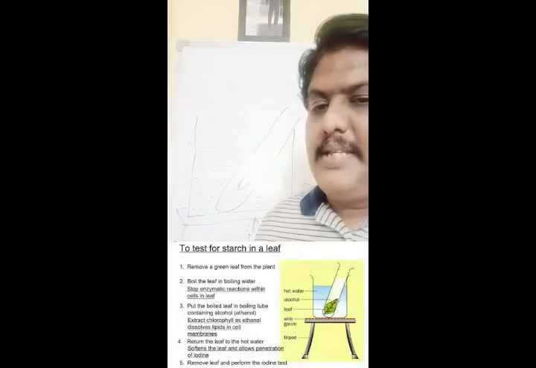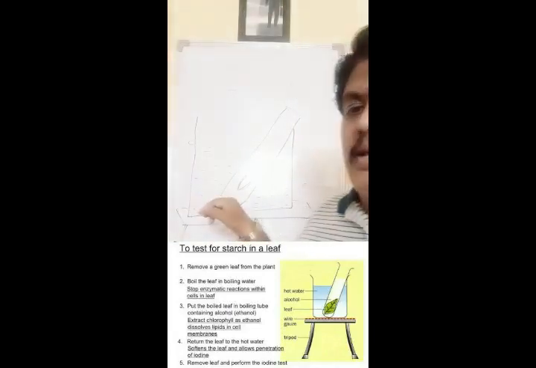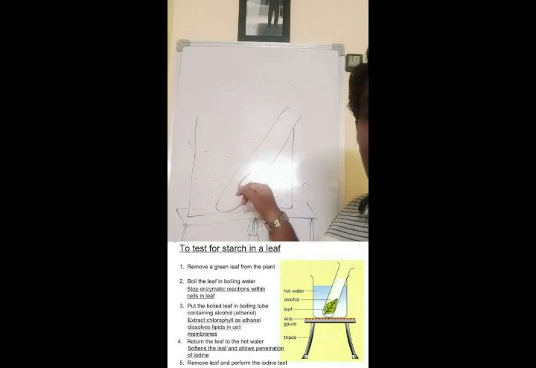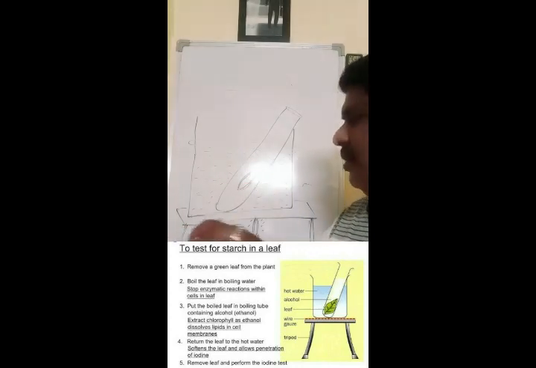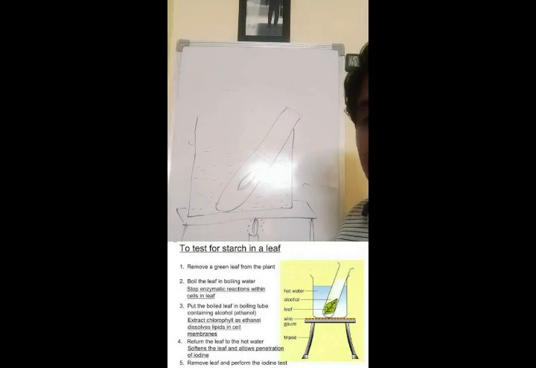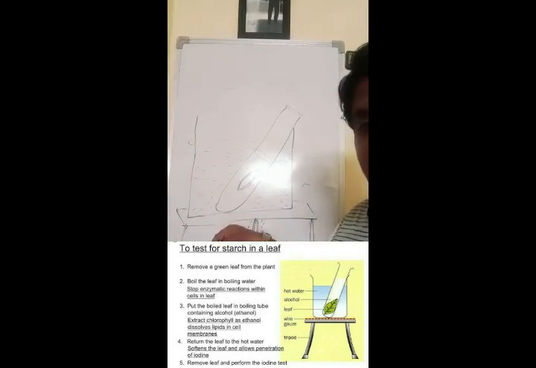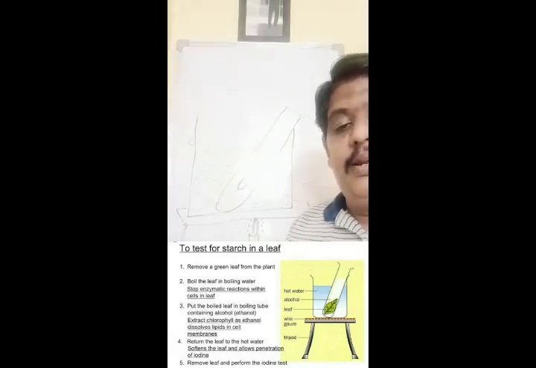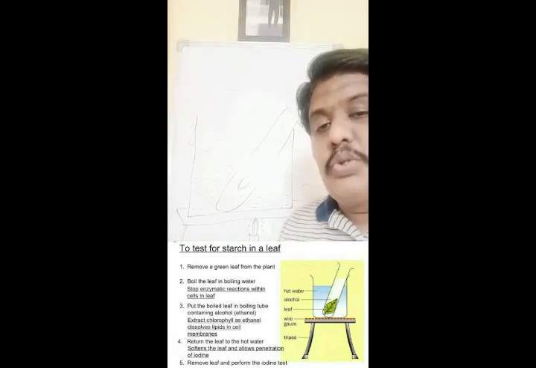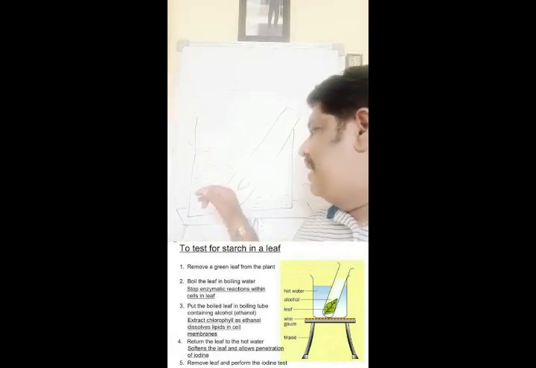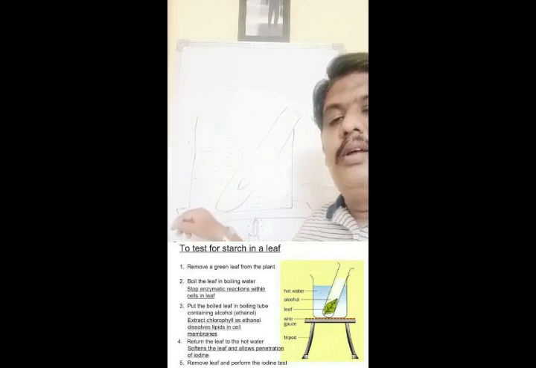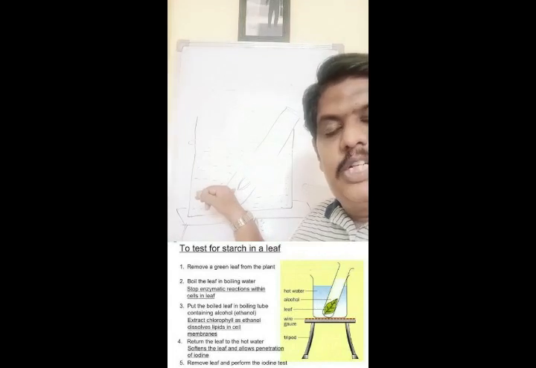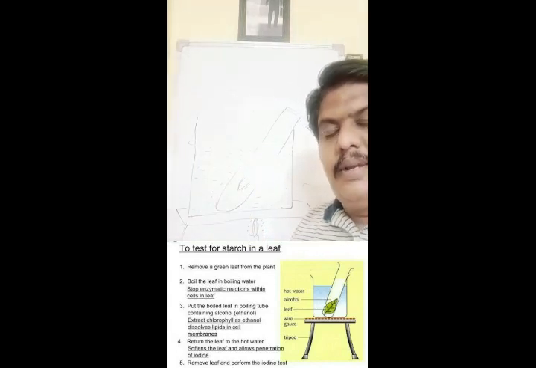Let me repeat this experiment once again. We are taking a beaker, filling it with some water, and then taking a test tube and filling it with the methylated spirit. We are keeping this apparatus on a tripod stand, and we have taken a Bunsen burner which gives out a flame. We are taking a leaf of a potted plant which is well exposed to the sunlight, putting it in the methylated spirit and heating the water along with the spirit. Because the leaf is in the methylated spirit, it will lose its color and become completely pale.